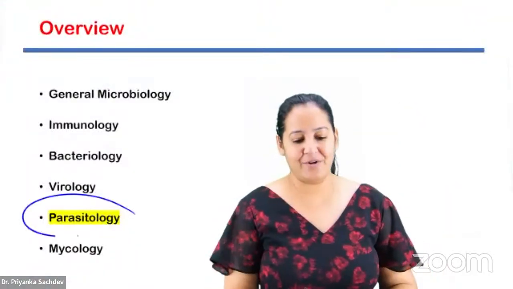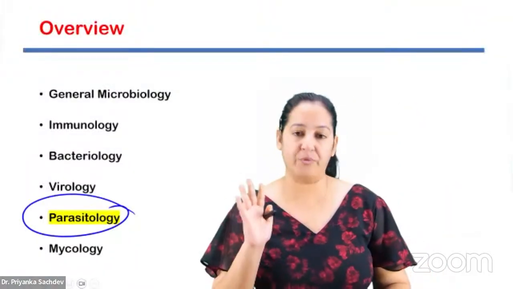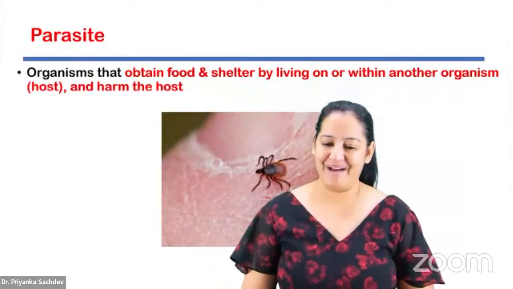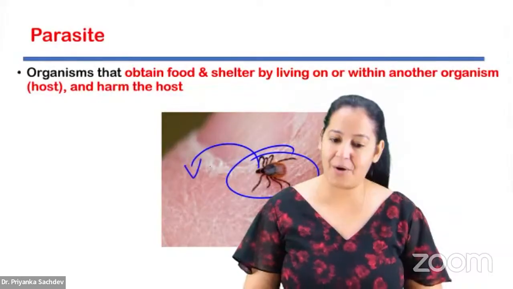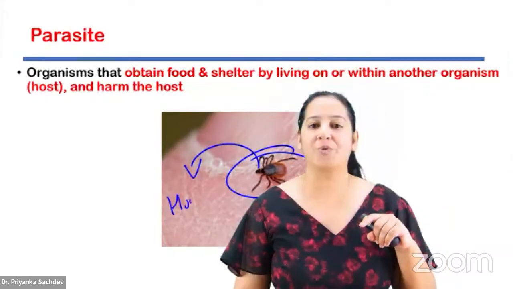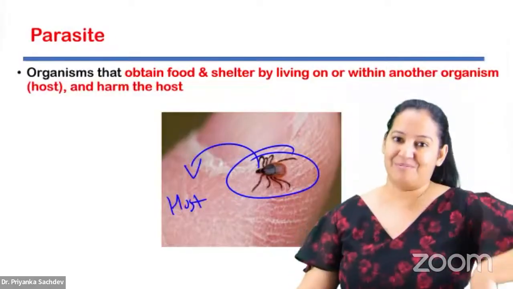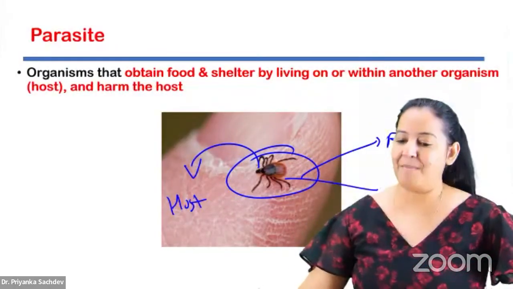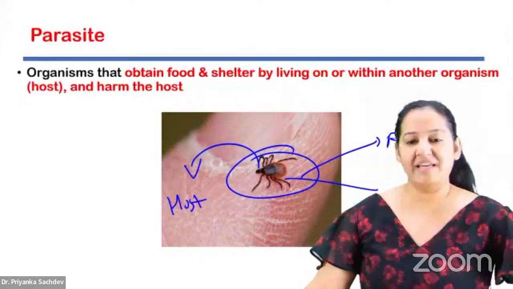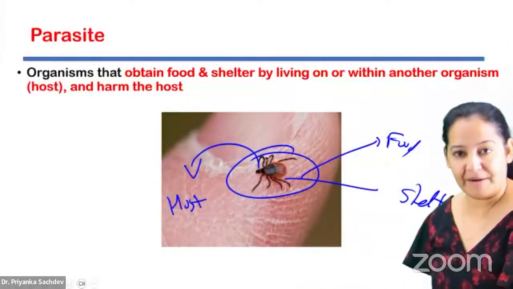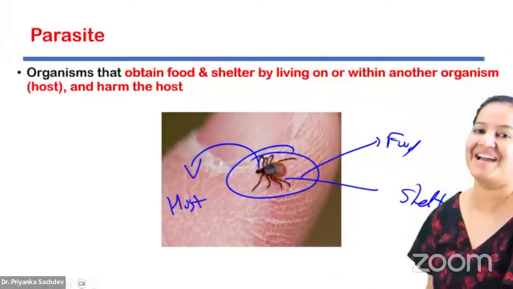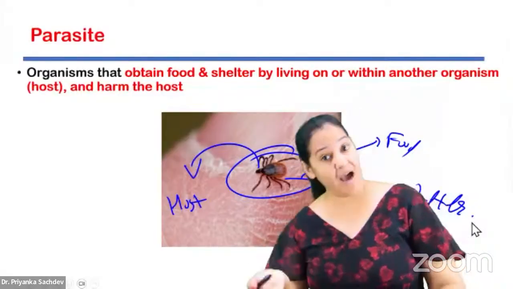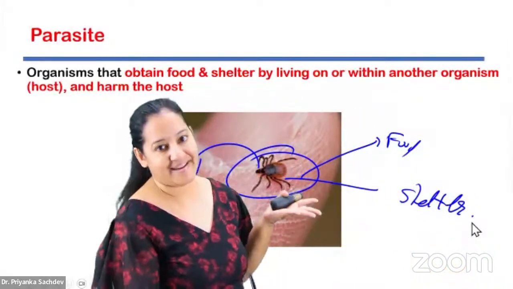The last thing, parasitology. I will tell you the approach, how to read my master charts and how to go with parasitology. The first thing, what is a parasite? A parasite is the organism which resides on another organism. The other organism is called the host. A parasite obtains 2 things from the host: food and shelter. Three things are needed to live: roti, kapda, makan. They don't wear clothes, so roti and makan. The food and shelter are obtained from the host. So a parasite is an organism which resides on another organism for 2 things: the food and the shelter.